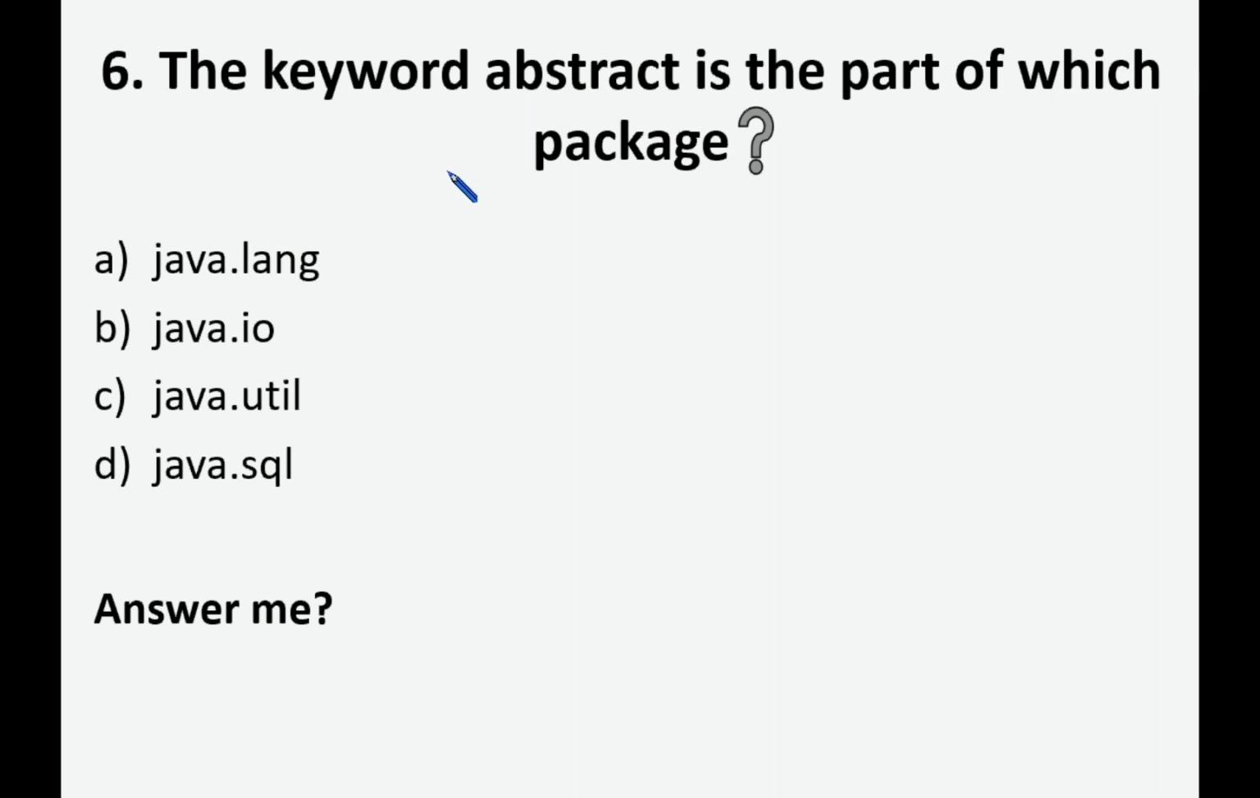So next question. The keyword abstract is the part of which package? So there are 4 options. Java.lang, Java.io, Java.util, Java.sql. So what is the right answer? Yes, lang package. So java.lang consists of the keyword abstract.